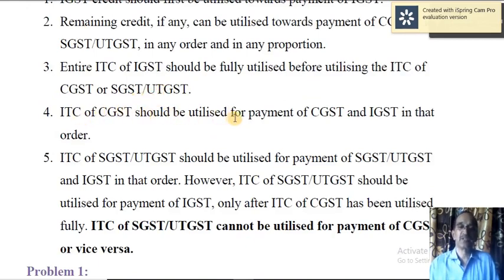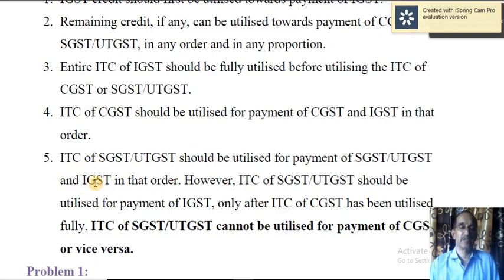ITC of CGST should be utilized for the payment of CGST, and if there is any surplus, that should be utilized towards the payment of IGST liability, but it cannot be utilized towards SGST. Similarly, input tax credit of SGST or UTGST should be utilized for payment of SGST, or UTGST in the case of UTGST input tax credit, and IGST in that order.